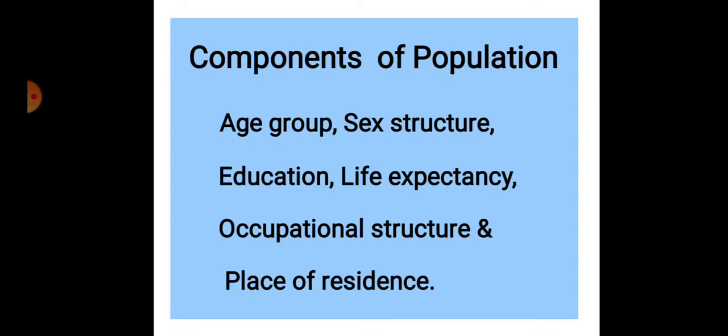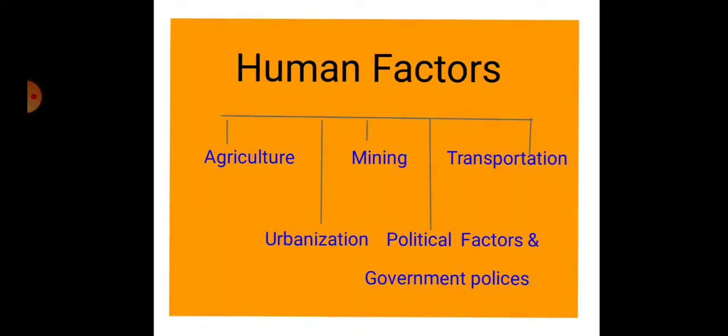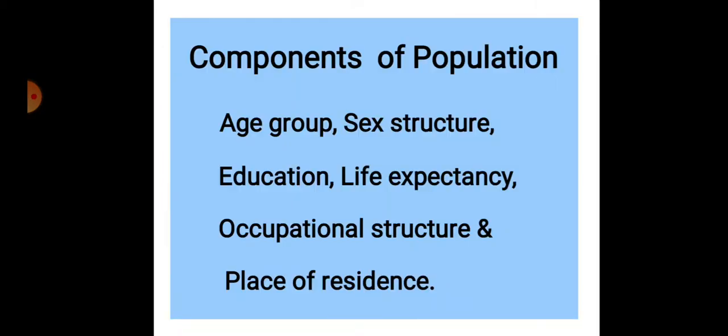In the components of population, there are age group, sex structure, education, life expectancy, occupational structure, and place of residence. These are the components of population. Age group,